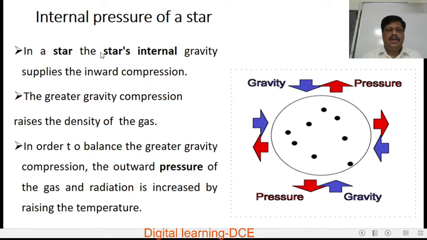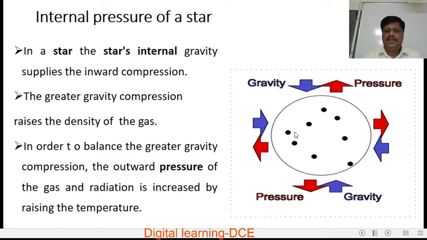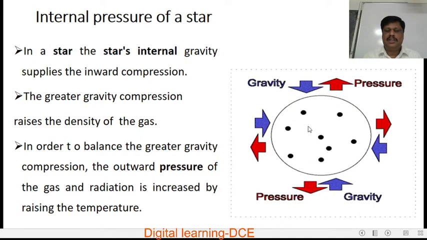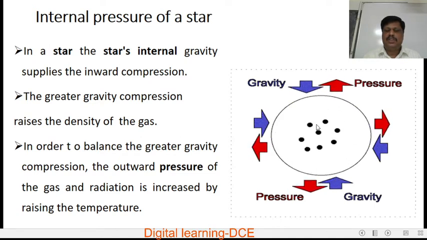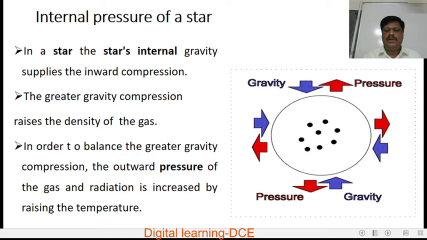In a star, the star's internal gravity supplies the inward compression. The greater gravity compression raises the density of the gas. So in this diagram, there are atoms and molecules, electrons, etc. Due to the large mass of the star, there is a large gravity. That gravity attracts matter toward the center, due to which the pressure and temperature inside the star rise and hence thermonuclear reactions take place.